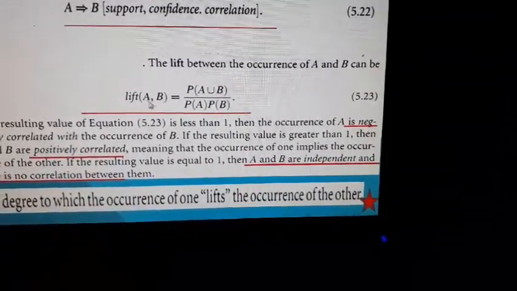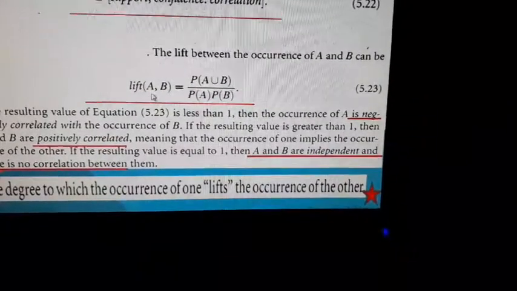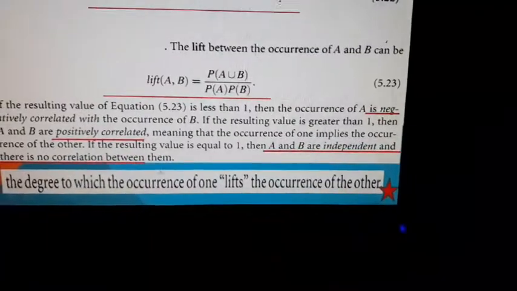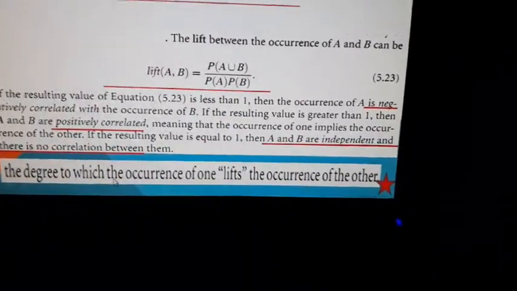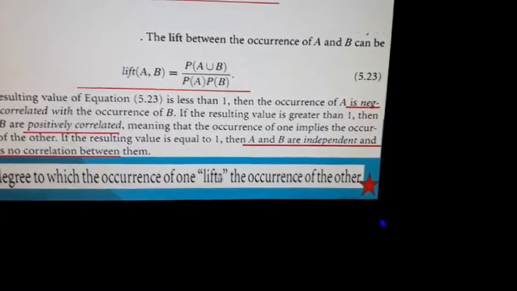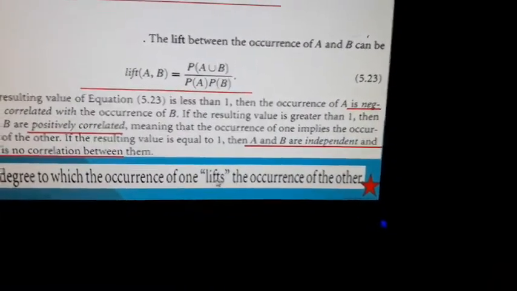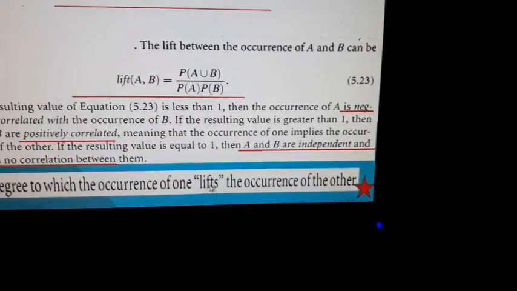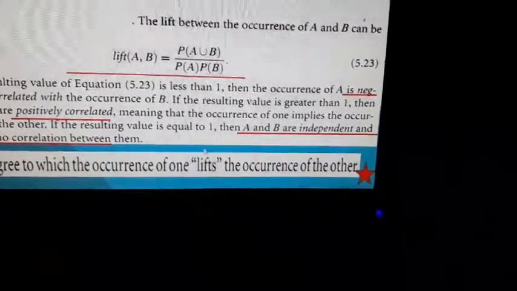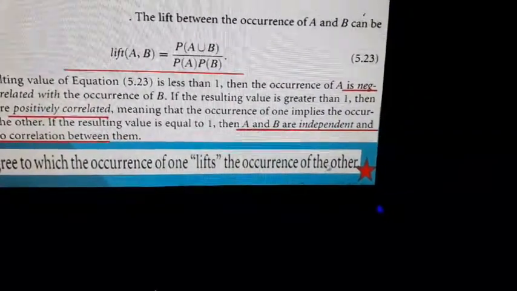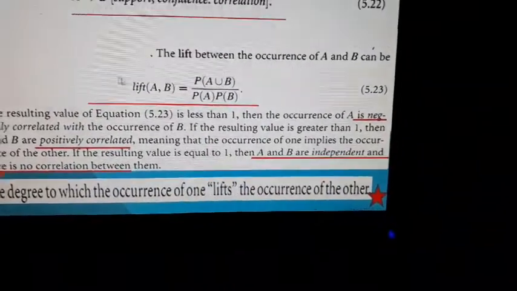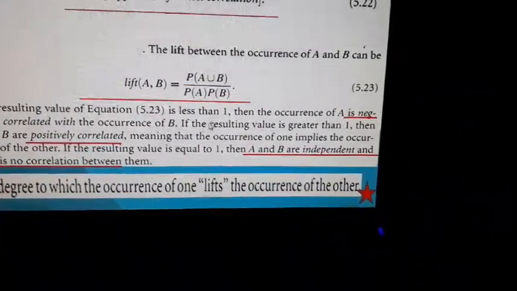After calculating lift, we find out the relation between A and B, so we call it the degree to which the occurrence of one lifts the occurrence of the other. Lift here means effect. It can be a positive lift in positive correlation, and it can be a negative lift, because if you increase one, it will decrease the other. But we put it as lift because it affects the other. That is why the term lift, between the two events A and B, with the three possibilities.